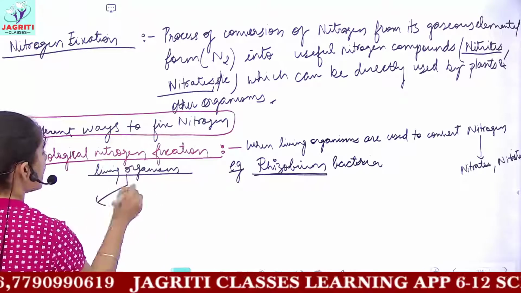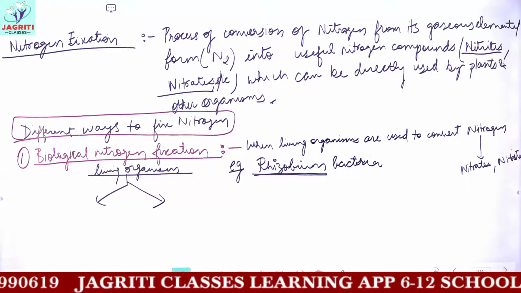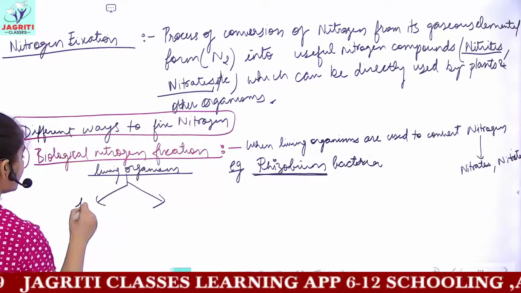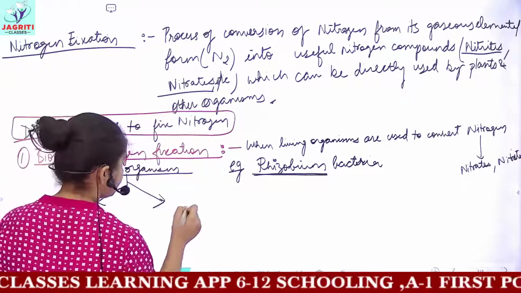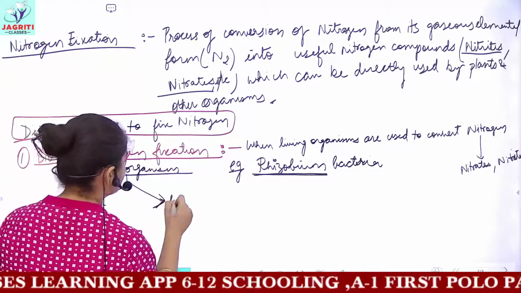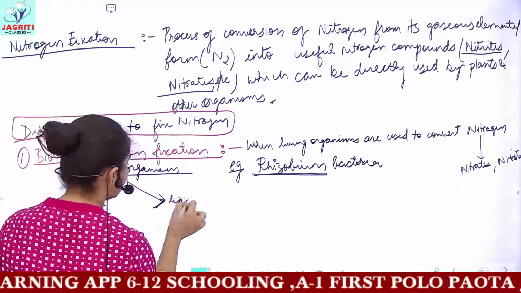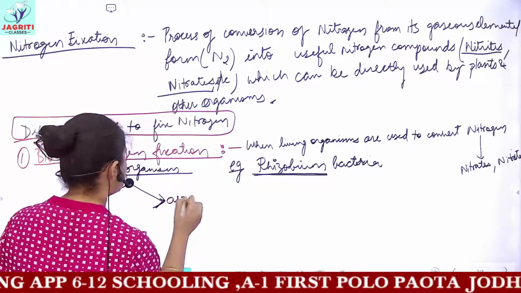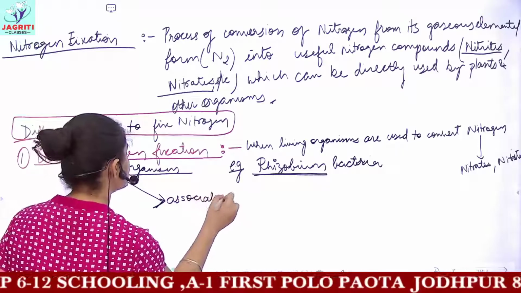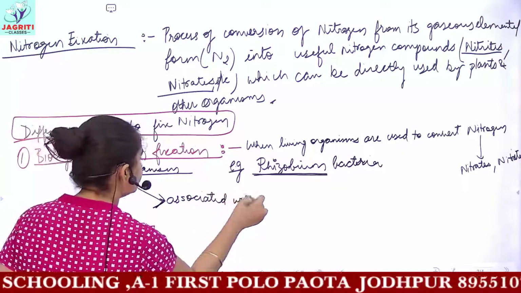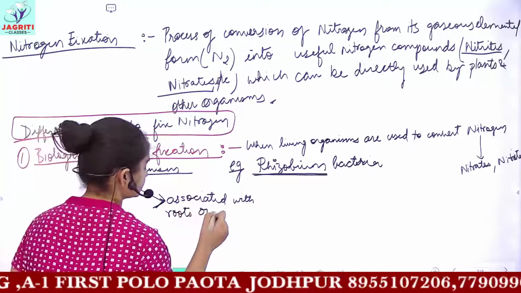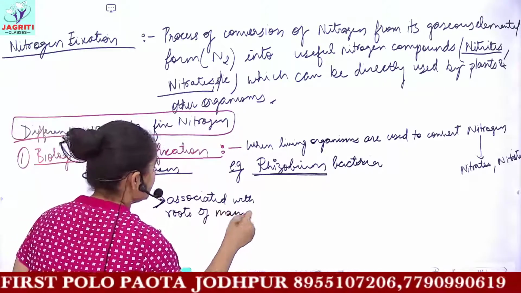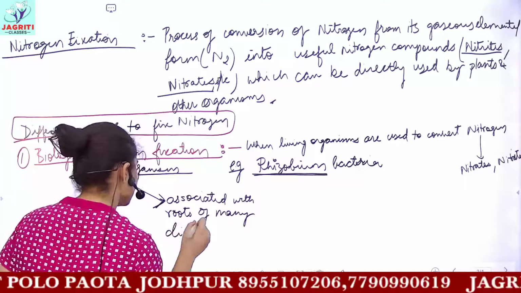Then you can have two different categories of living organisms. Some of the bacteria can be free in nature, occurring freely in the soil, while other species used in nitrogen fixation are associated with the roots of higher plants, the roots of many dicot plants.